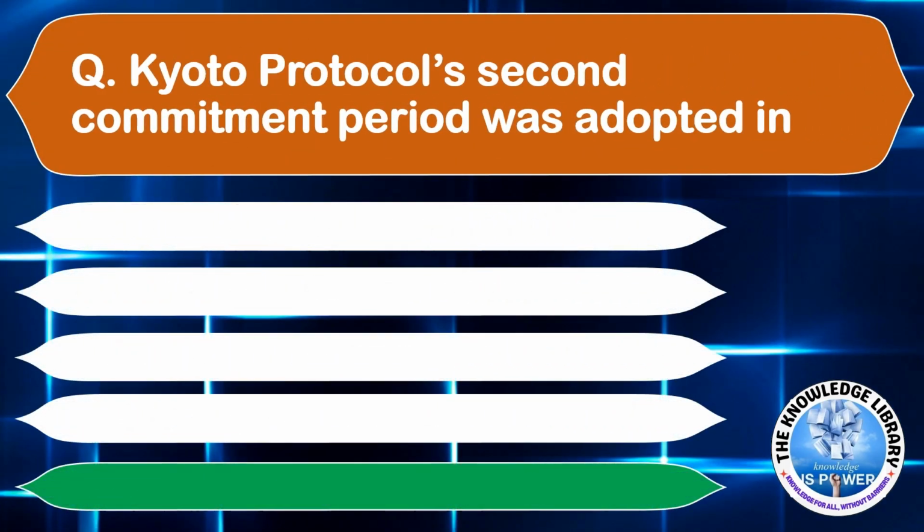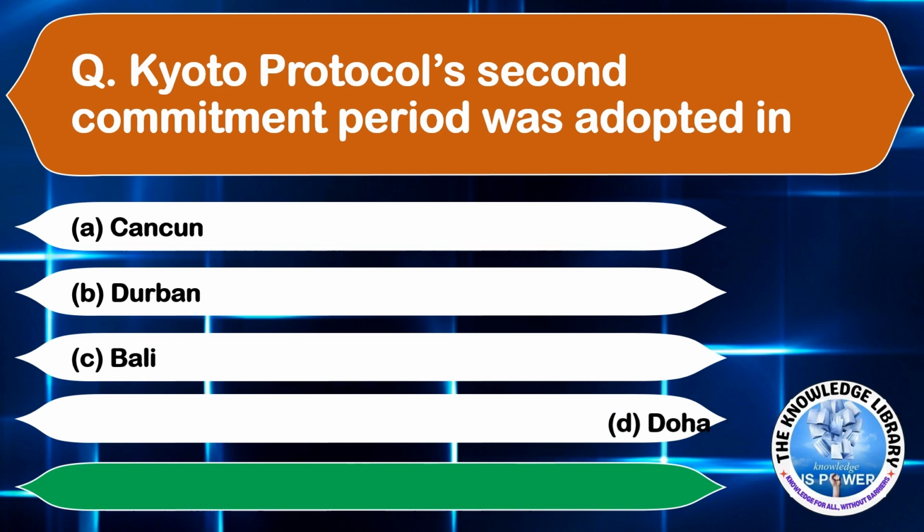Kyoto Protocol's second commitment period was adopted in option A, Cancun. Option B, Durban. Option C, Bali. And option D, Doha. The correct answer is option D, Doha. Moving on to the next question.